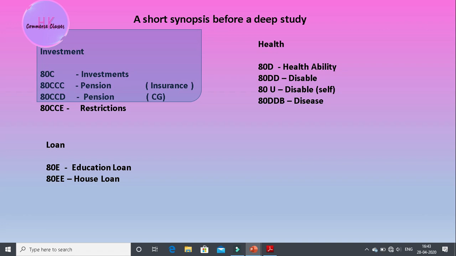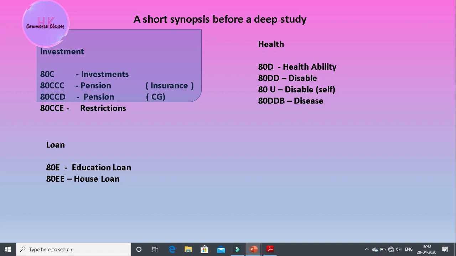If any person or family member is disabled, handicapped, or blind, whatever he or she is, then it will go to 80DD, and that deduction will go only for that person.